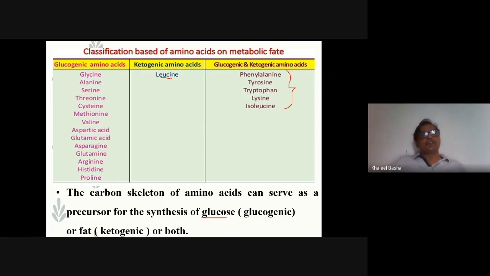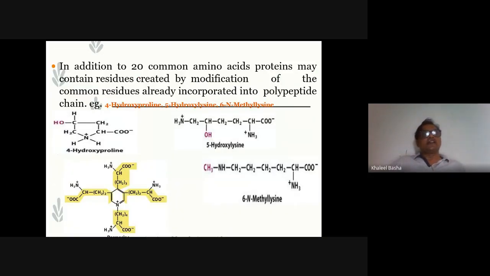In addition to the 20 amino acids, proteins may contain residues created by modification of common residues, for example 4-hydroxyproline, 5-hydroxylysine, and 6-N-methyllysine. These are amino acids that were formed or modified and commonly incorporated in a protein molecule.